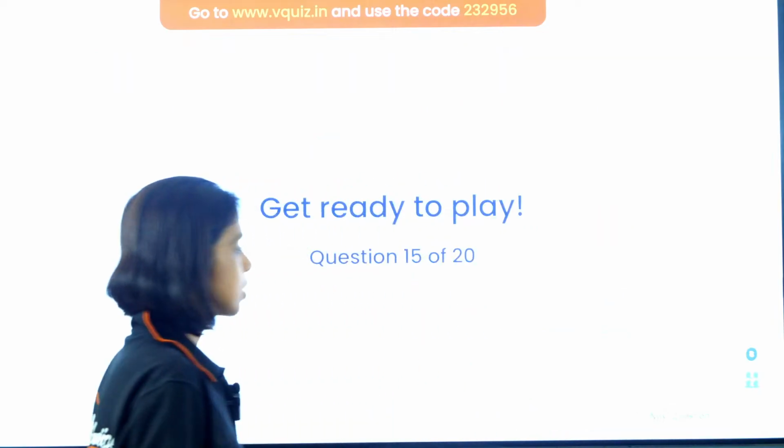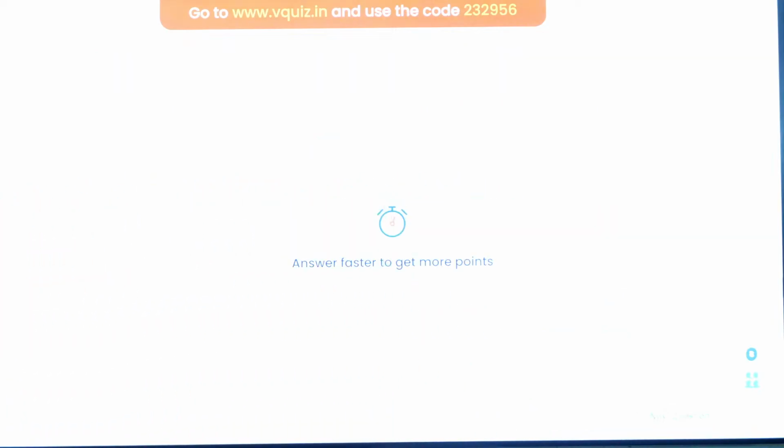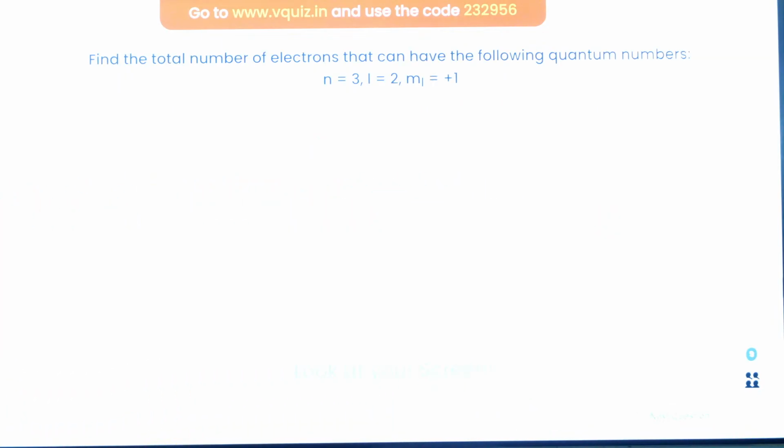Let's move on to the next question, 15th question. After that, I'll show you the leaderboard. So the total number of electrons that can have the following quantum numbers, that means n is 3, l is 2 and m is 1. How many electrons can have these values of quantum numbers? n is 3, that is the principal quantum number is 3, the azimuthal quantum number is 2 and the magnetic quantum number value is 1.